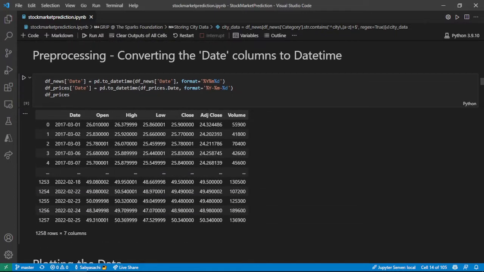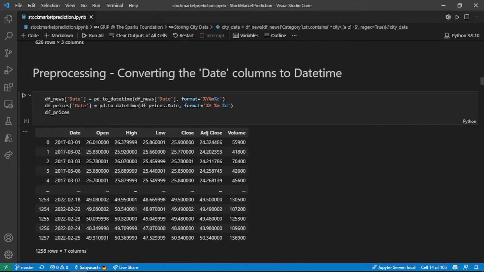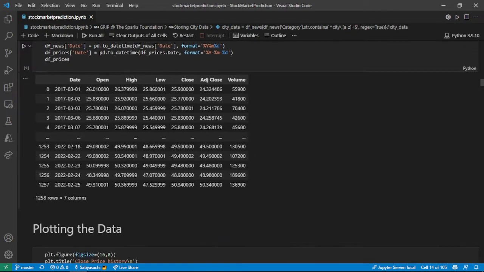Now I am pre-processing the data. In pre-processing, I am basically taking the date format and putting it in the proper format. First comes the year, then the month, then the date. In that format I'm putting both of them. Both the news and the prices are converted to that datetime format so that I can later merge them to create the hybrid dataset.